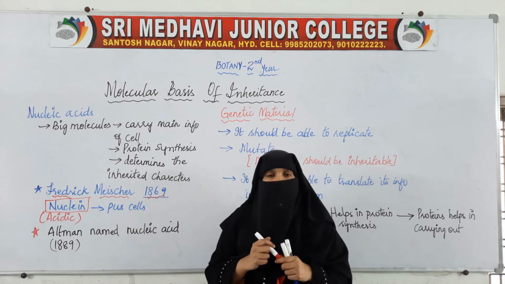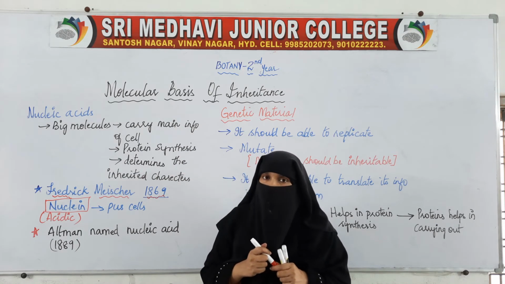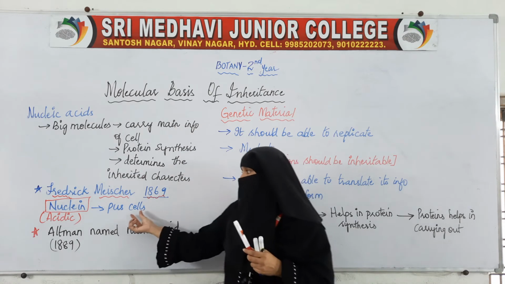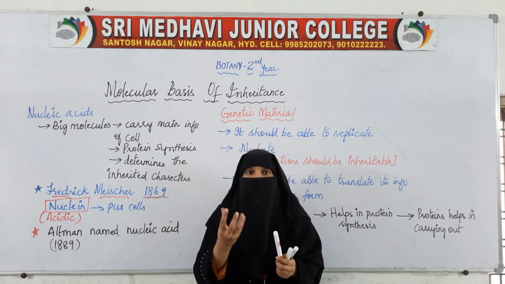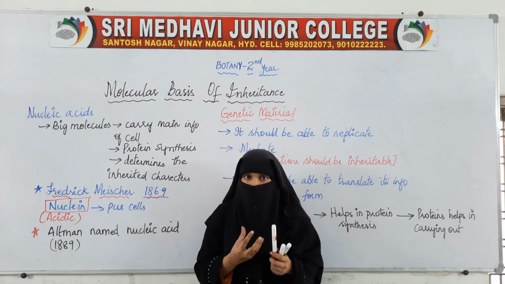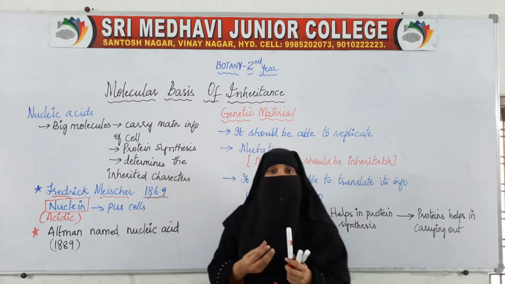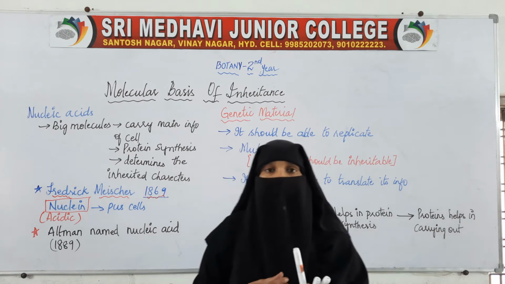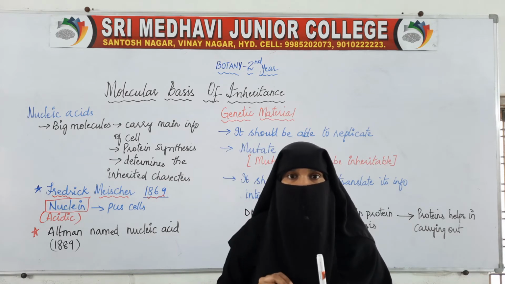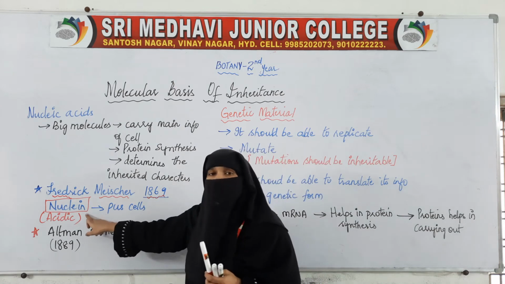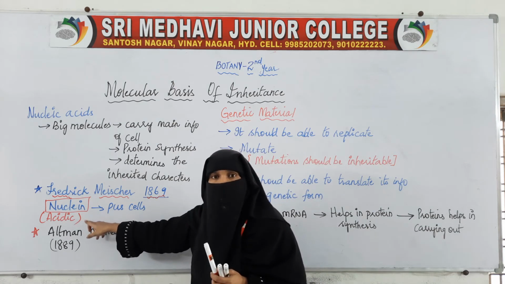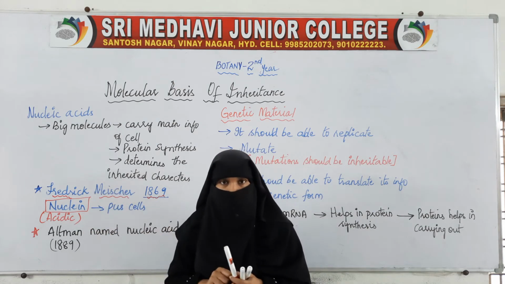While doing his research, Friedrich Miescher found out that the pus cells contain an acidic substance, and he called that acidic substance nuclein.